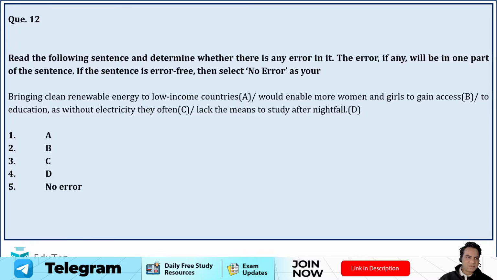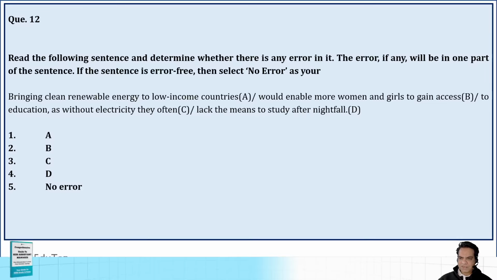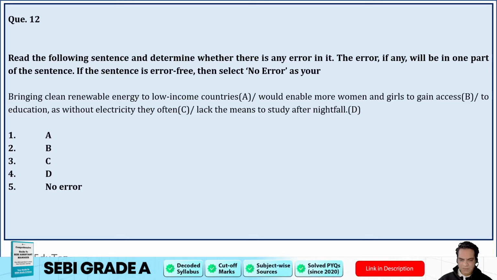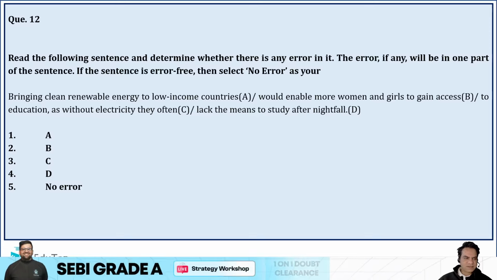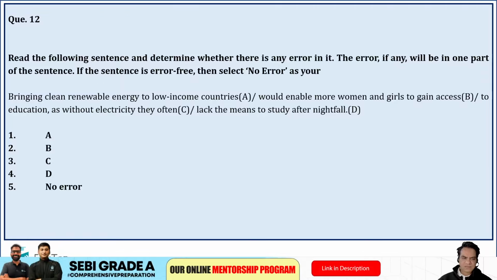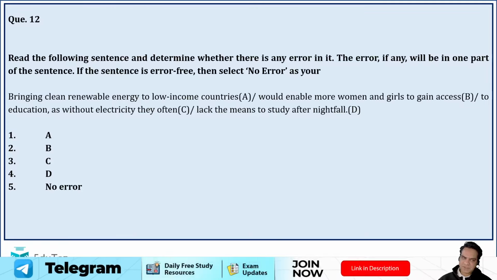Next question, guys. Bringing clean renewable energy to low income countries would enable more women and girls to gain access to education, as without electricity they often lack the means to study after the nightfall. Yes, guys. So, is there any error in the sentence? यहाँ तक ठीक है. The sentence is absolutely correct, guys. There is no error in the sentence. So option 5 was the correct answer.